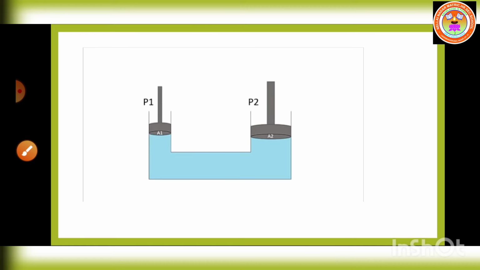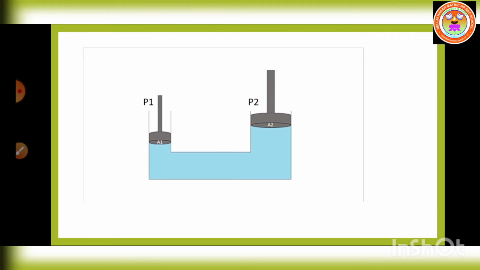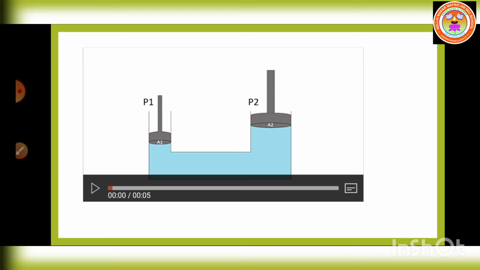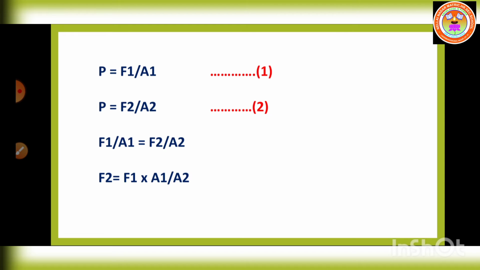I hope you can understand. Yes or no? See here the piston is moving. The A1 piston is moving, and automatically the A2 piston is moving upward. It is used to lift heavy objects.